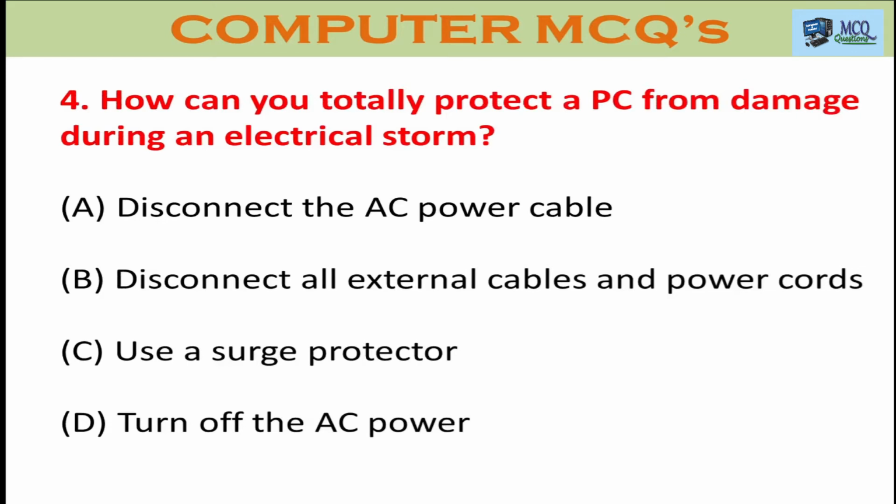Question number 4. How can you totally protect a PC from damage during an electrical storm? Option A. Disconnect the AC power cable. Option B. Disconnect all external cables and power cords. Option C. Use a surge protector. Option D. Turn off AC power. The right answer is to disconnect the AC power cable from the socket, and then you can protect your PC.